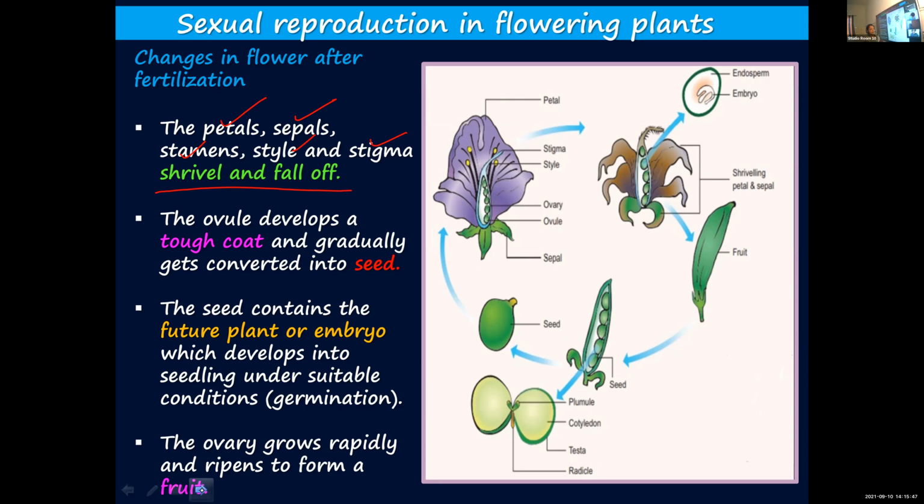Have you understood? This is very important: changes taking place in the flower after fertilization. Petals, sepals, stigma and style will shrivel and fall off, whereas the ovule and ovary undergo changes. The ovary ripens and forms the fruit. The ovule will develop a tough covering and form the seed. Inside the seed, the future plant or embryo will be present. And when suitable conditions, proper warmth, moisture, etc. are provided, it will germinate and form a new plant.